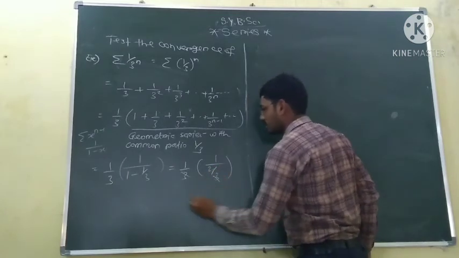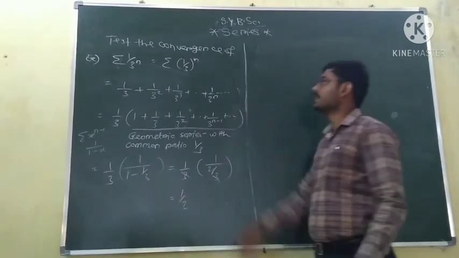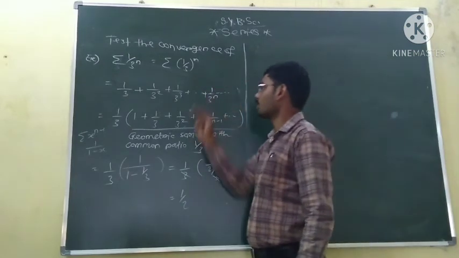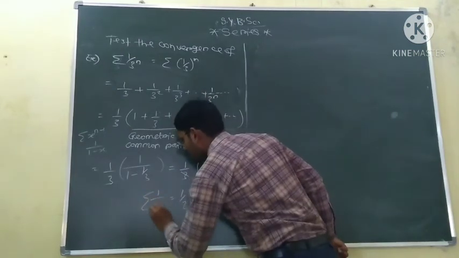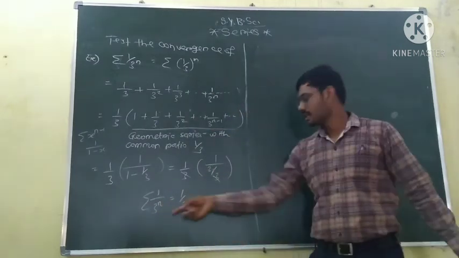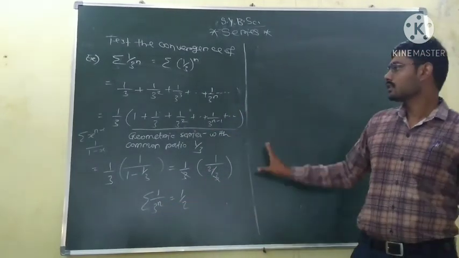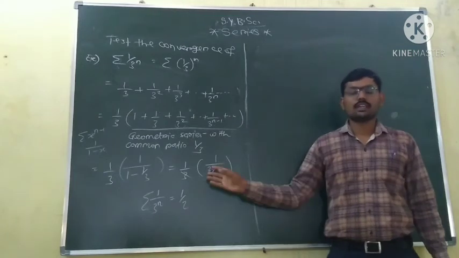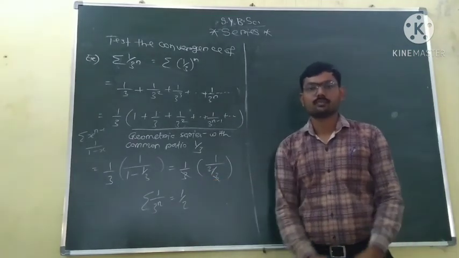The 3 and 3 get cancelled, so the sum is equal to 1 by 2. So this series is convergent and its sum is 1 by 2. This is the use of the theorem based on the geometric series.